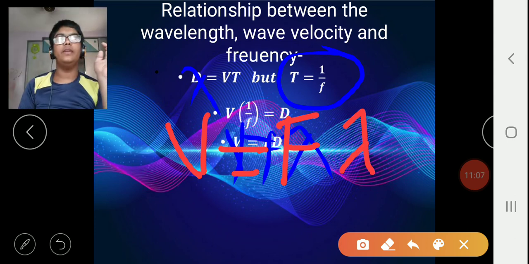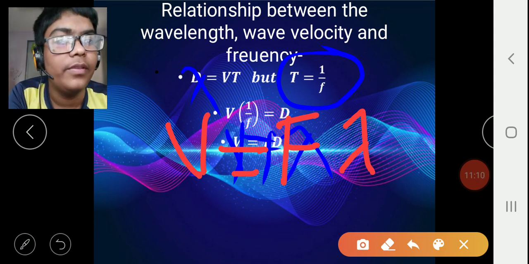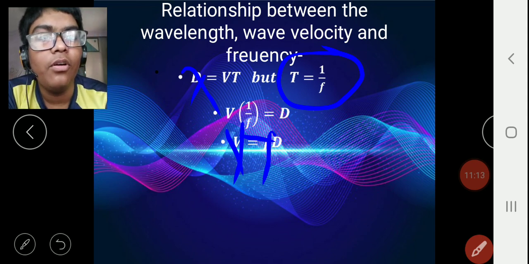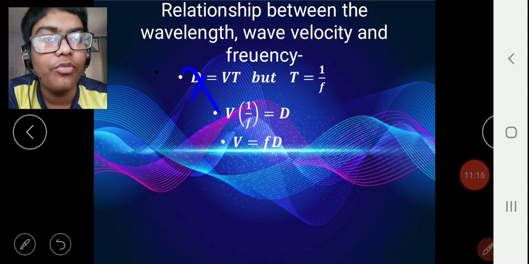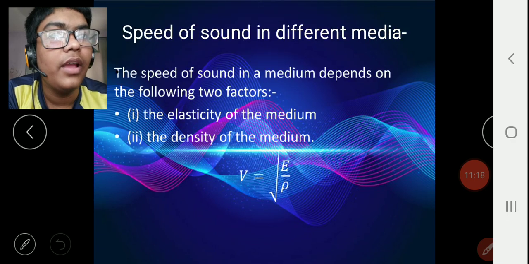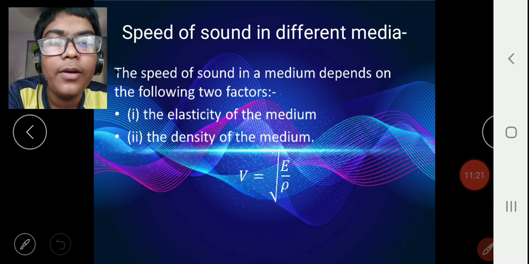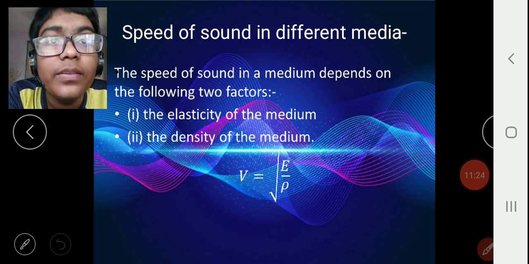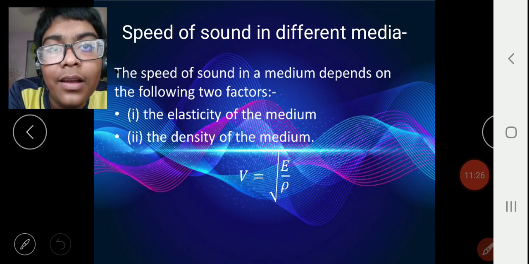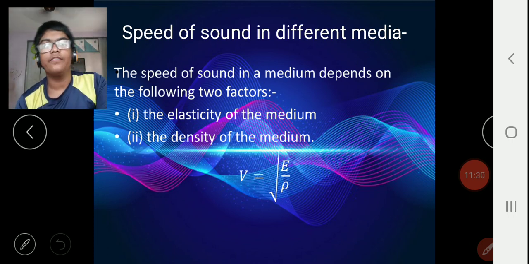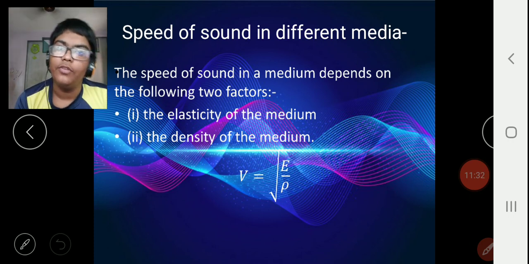This is a very important equation from the sound chapter, and I guess we have completed all the terms related to the sound chapter. Still I'll check. Yes, we have completed the terms. In the next period we'll learn about the speed of sound, how it depends on every medium and how that takes place. So let's learn about the speed of sound in the next period. For now, thank you.